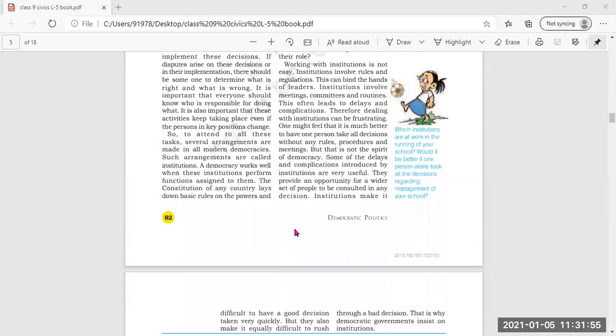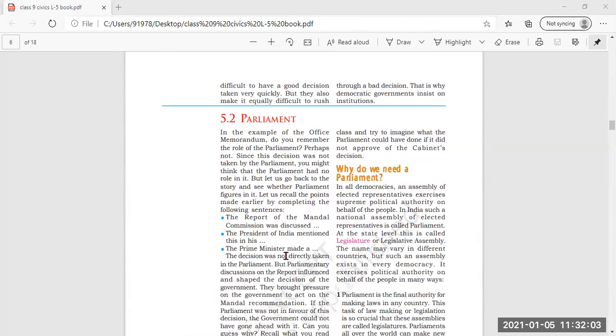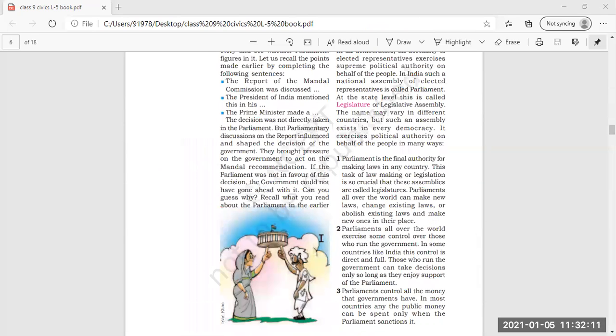Then further in this lesson, we will read about parliament. And what is parliament? The supreme legislative body. And why do we need a parliament? We will learn this also. And the two different houses of parliament we will read about, that is Lok Sabha and Rajya Sabha.